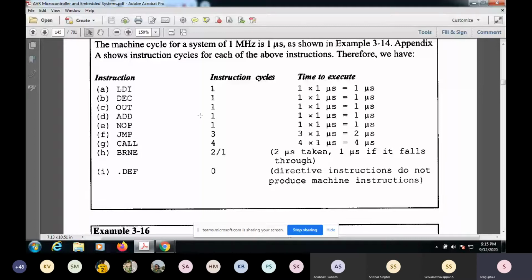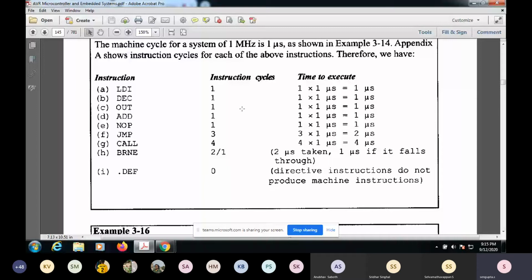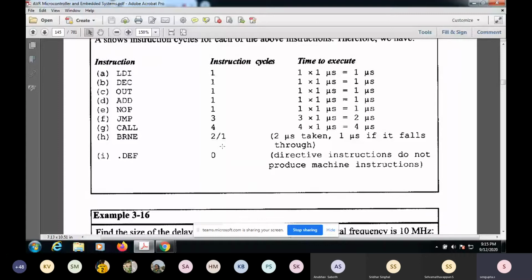Will my processing be over within that 1 millisecond? How will I know? Thanks to these instructions, I'll come to know that, okay, I'm using these instructions with these operands and all, and I know how many instruction cycles they take. So all I need to do is add up these instruction cycles, and then from that I'll find out exactly how much